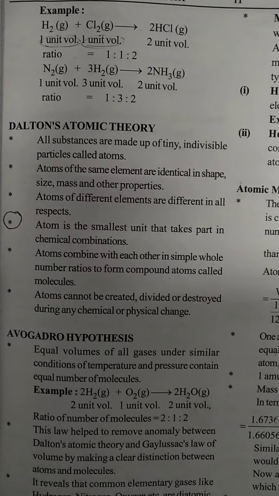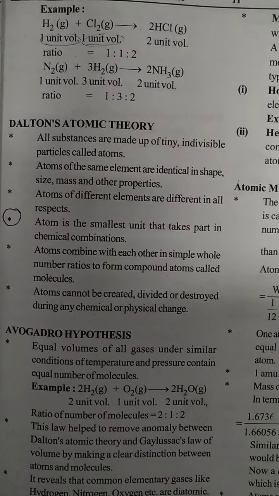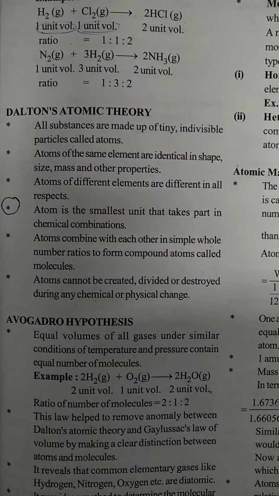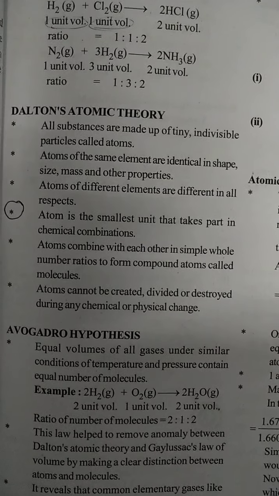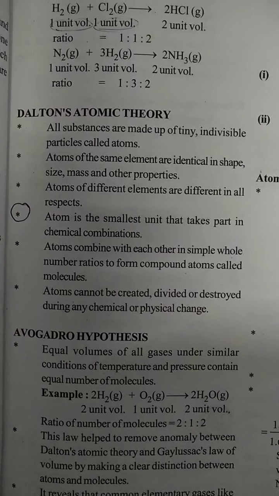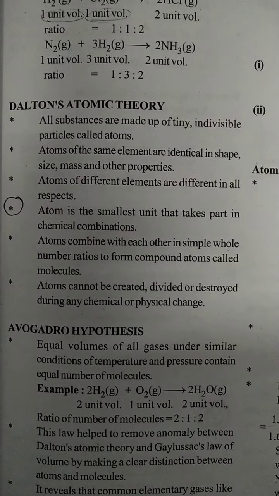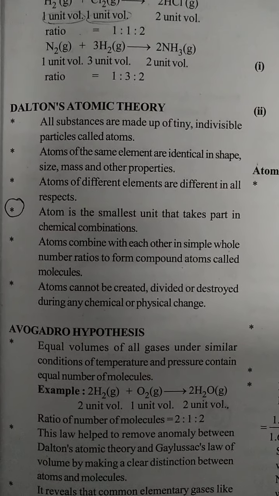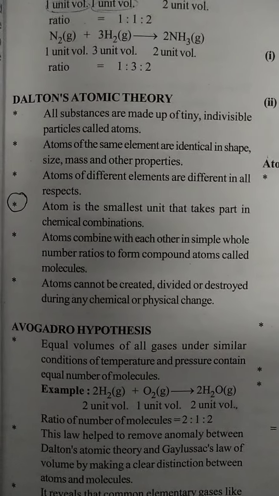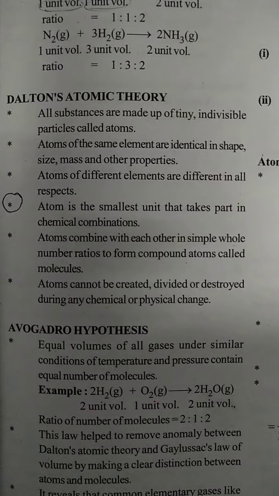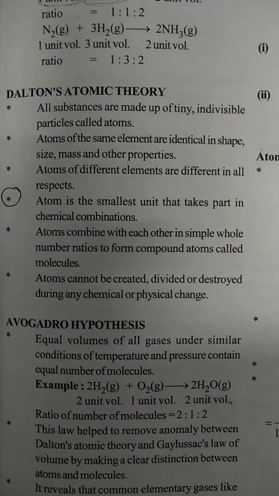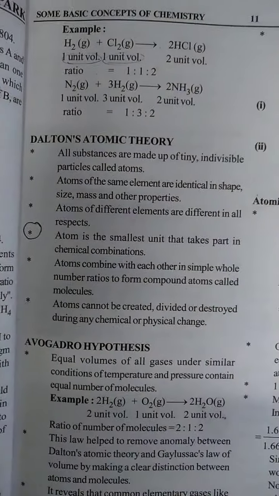Once again, repeating, my students: all substances are made up of tiny and individual particles called atoms. Atoms of the same element are identical in shape, size, mass and other properties. Atoms of different elements are different in all respects. Atom is the smallest unit that takes part in chemical combination. Atoms combine with each other in a simple whole number ratio to form compounds called molecules. Atoms cannot be created, divided or destroyed during any chemical or physical changes. This is Dalton's atomic theory.